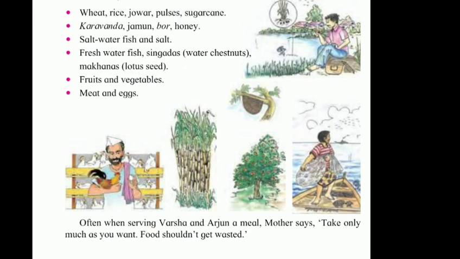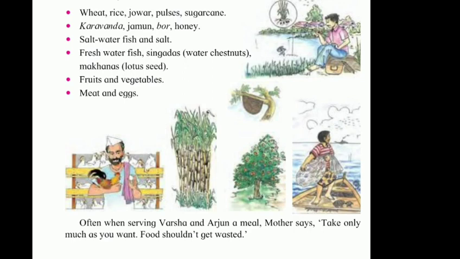But students, often when serving Varsha and Arjun a meal, their mother says, take only as much as you want. Food shouldn't get wasted. One day Arjun asked his mother, why do you tell this to us every day?